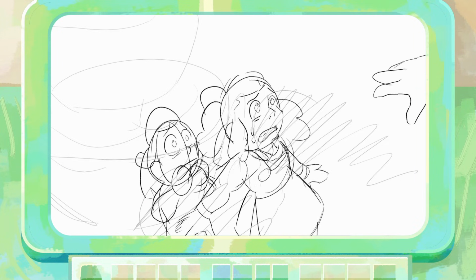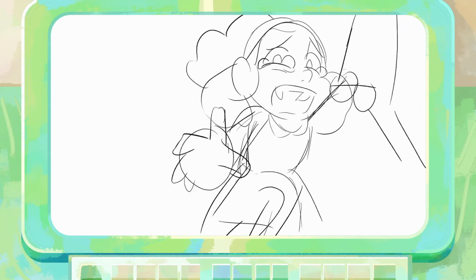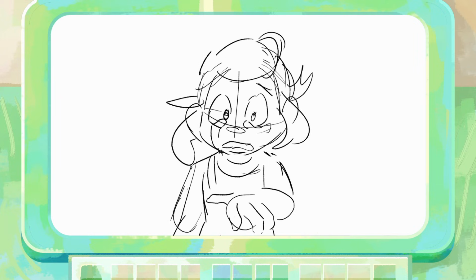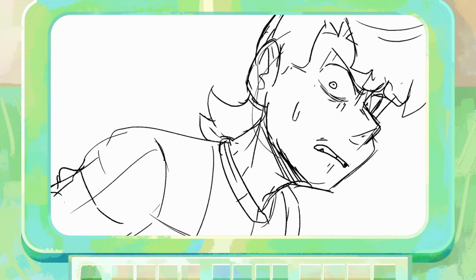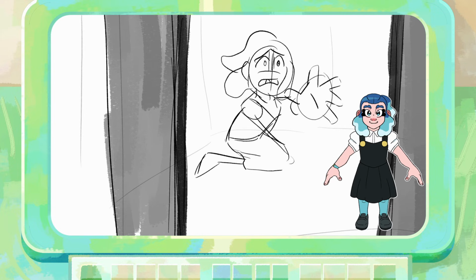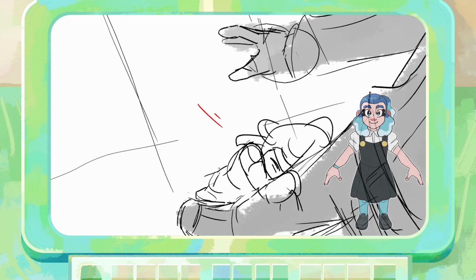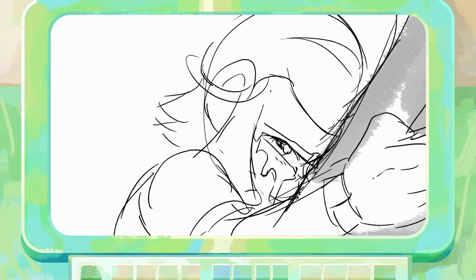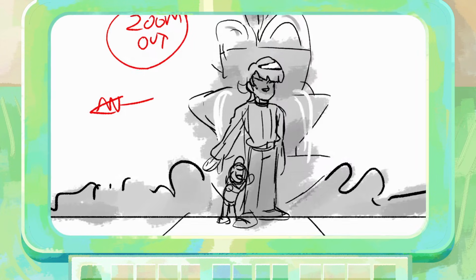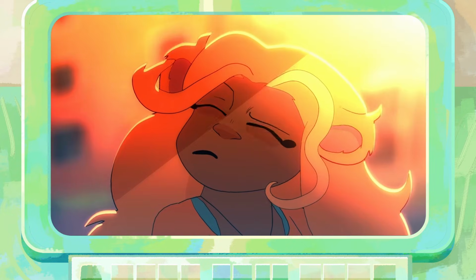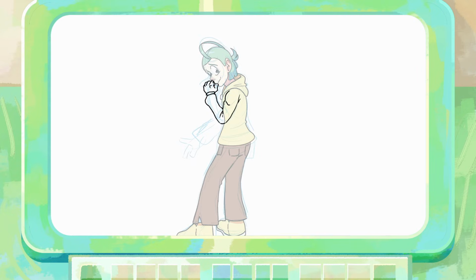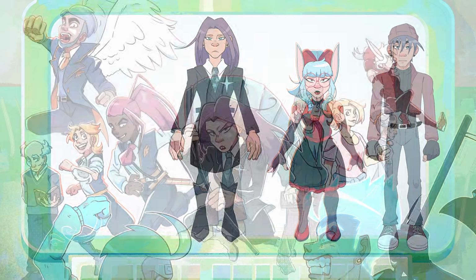Our main protagonist, Aaron, is a powerful born in powerless territory, which is bad because of the whole ongoing conflict. If any powerful is caught in this territory, they're apprehended and taken away along with their family. Aaron's childhood friend Azur fell victim to this, taken away never to be seen again. So once Aaron is all grown up, they decide to cross the border to venture to this prestigious art school based on Seaside Island in Powerful territory, alongside their friend Cassidy, who is also a powerful and has her own reasons for tagging along.